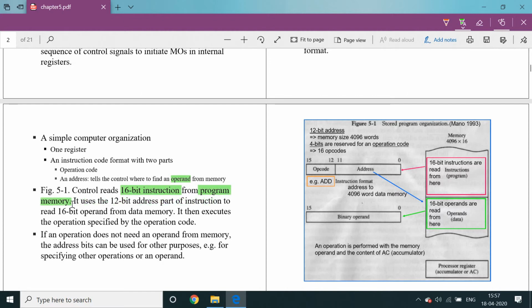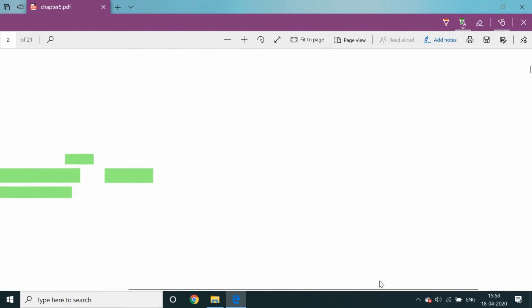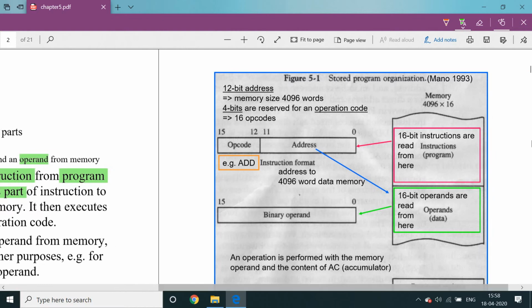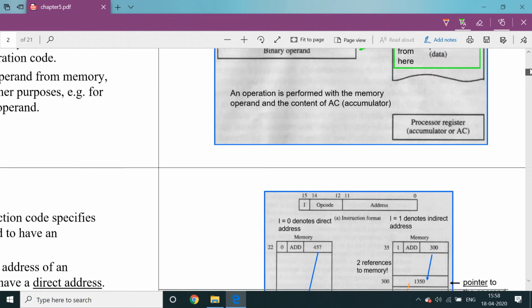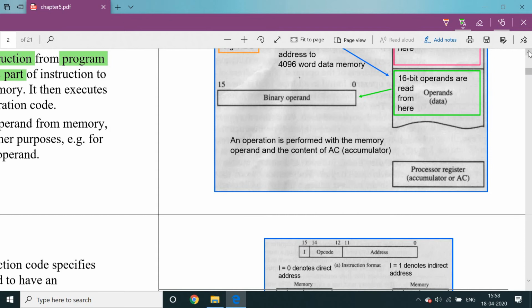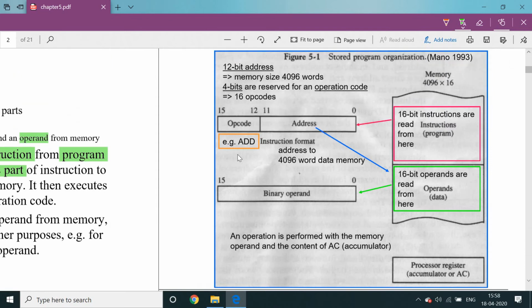Inside the program memory, a group of instructions are there. From those memory locations we are reading a 16-bit instruction. That 16-bit instruction uses the 12-bit address part of the instruction to read a 16-bit operand from the data memory. So here I will give a clear explanation about this sentence. See here, this is the stored program concept. Here, a 12-bit address.